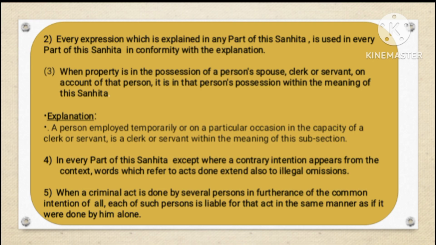Now let's talk about subsection 3. When property is in the possession of a person's spouse, clerk or servant on account of that person, it is in that person's possession within the meaning of this Sanhita. So this subsection third means if property is held by someone's spouse, clerk or servant on behalf of that person, it is considered to be in that person's possession.